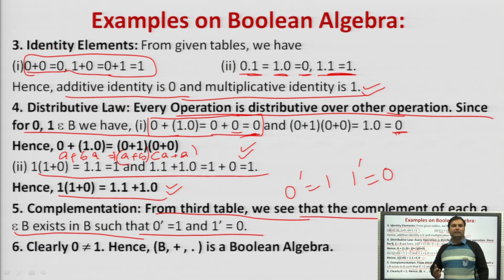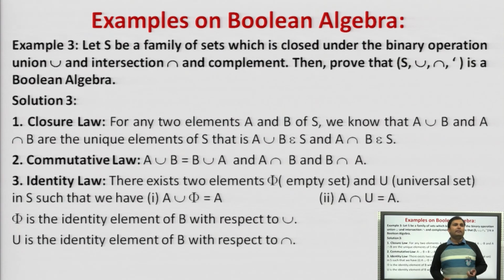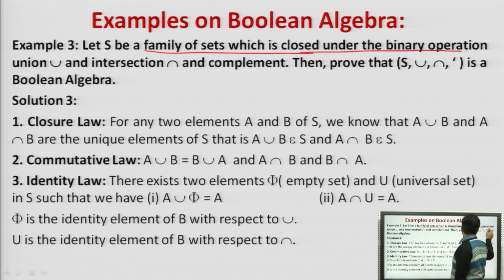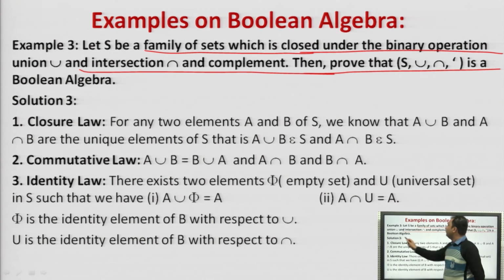Hence we can say that this follows the properties of Boolean algebra, as it justifies the closure, commutative, distributive, identity elements as well as the complement, and 0 is not equal to 1. Therefore we can say that this is a Boolean algebra. This is another example which we can directly see: let S be a family of sets which is closed under the two binary operations union and intersection, and the complement. Then prove that this is a Boolean algebra.